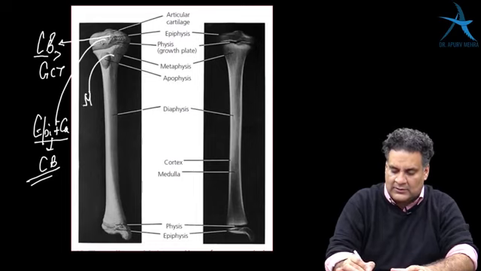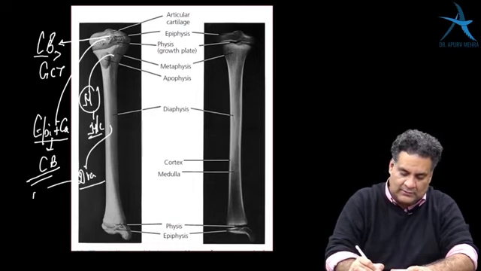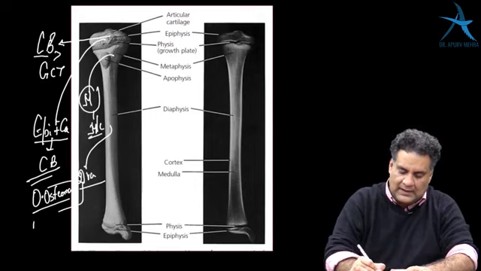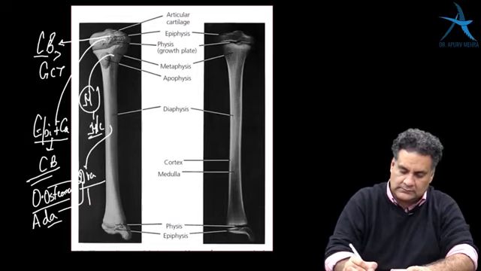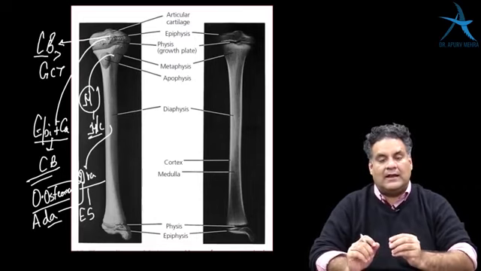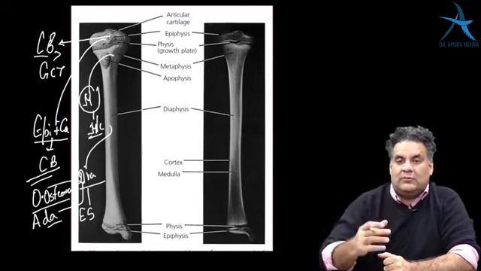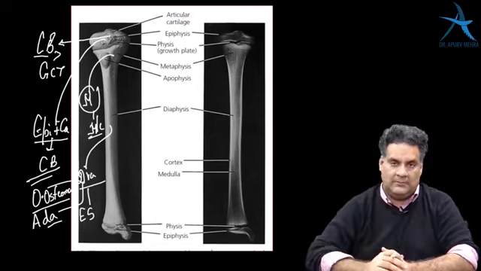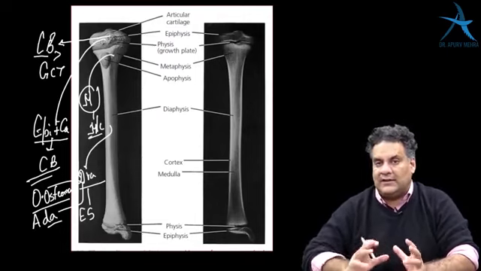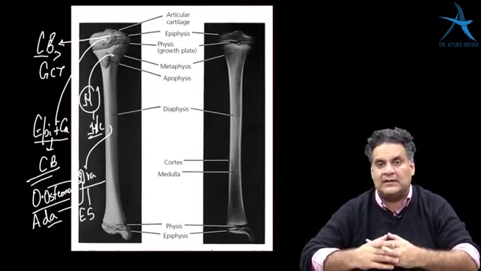Metaphysis is the most common location of bone tumors. And then comes diaphysis, where you must remember 3 tumors: osteoid osteoma, adamantinoma, Ewing's sarcoma. So these are three tumors that you remember. Adamantinoma will have soap bubble appearance in the middle of a bone. Giant cell tumor will have a soap bubble appearance at the end of a bone. Osteoid osteoma is a cortical lesion, so CT scan is valuable. Ewing's sarcoma clinically presents like osteomyelitis, important point.